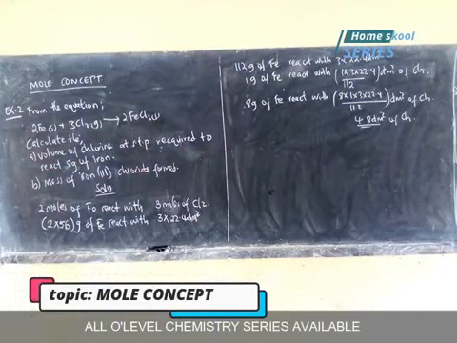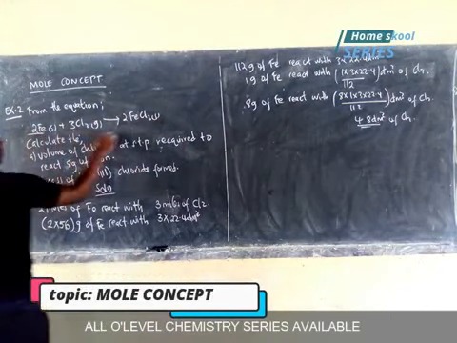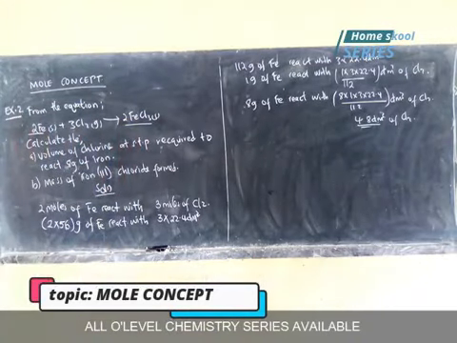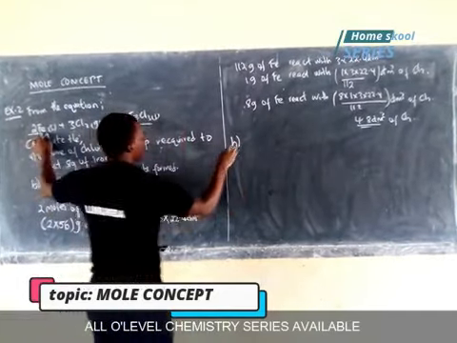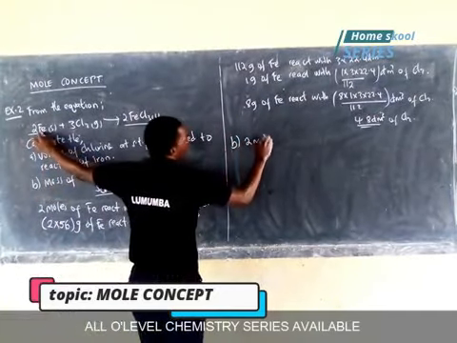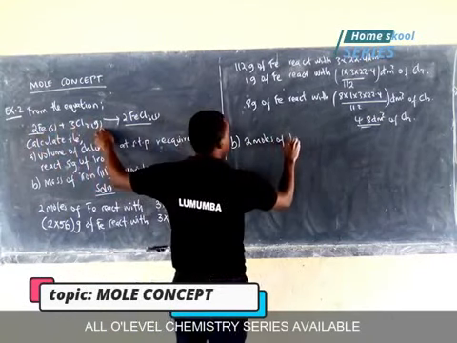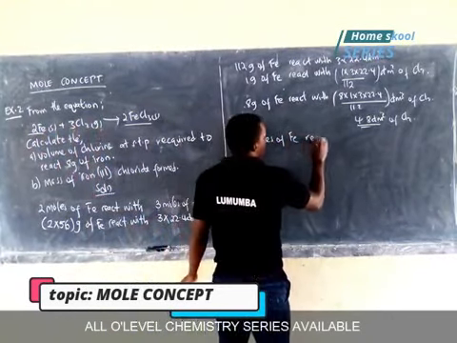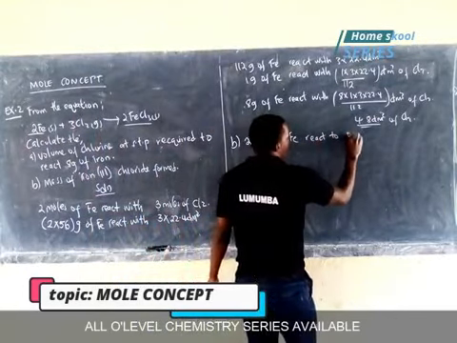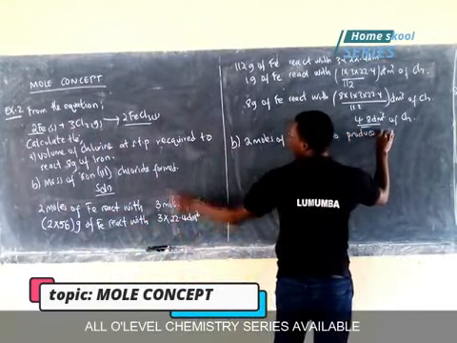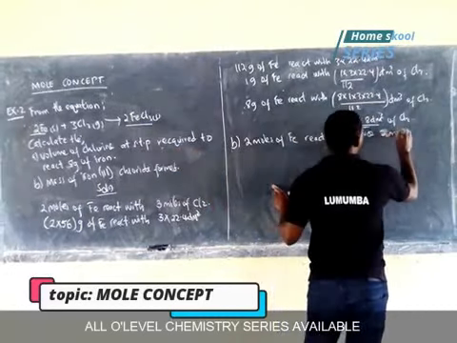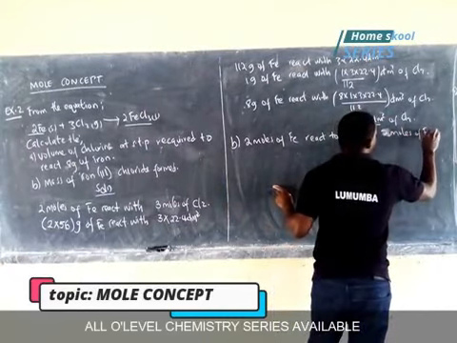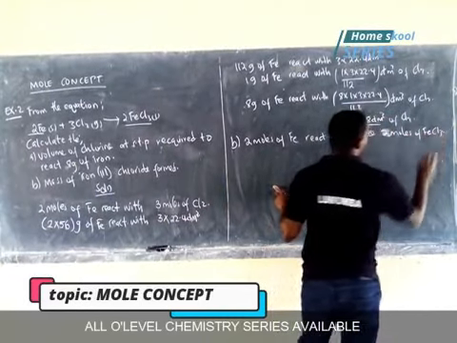Then again, part 2. I have the mass of iron 3 chloride formed. So I can relate again iron and iron 3 chloride. So part B, we have from the equation 2 moles of iron react to produce 2 moles of iron 3 chloride.